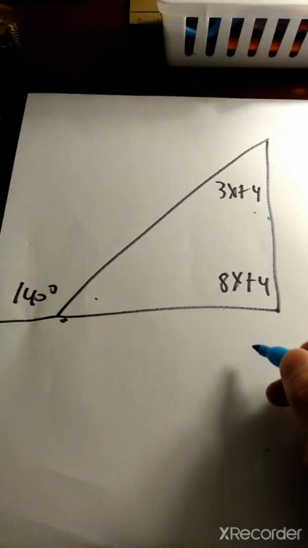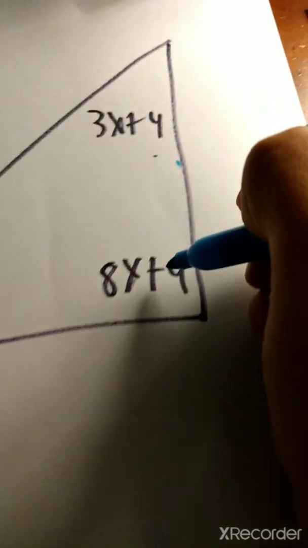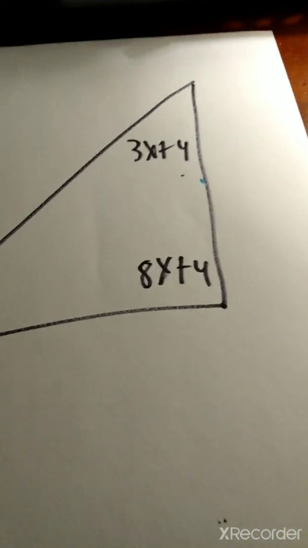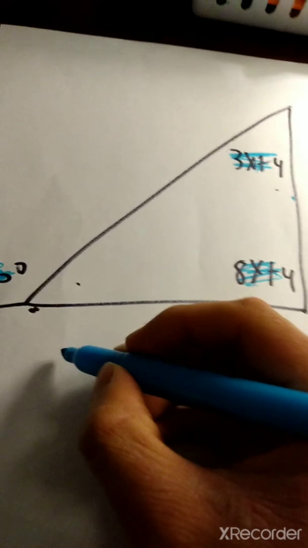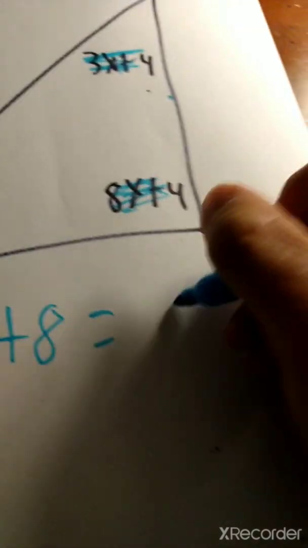So let's try and redo this problem again, but the faster version. We know that that's 140 degrees, and that these two equations are there as angles. The shortcut is that this angle and this angle are going to add up to this angle right here, and we can quickly solve for what x is. So if we combine them both, 11x plus 8 equals 140. These two angles are going to equal this exterior angle.